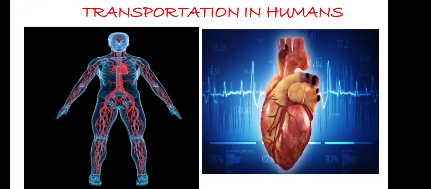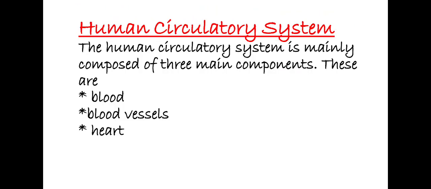So let us start with the topic, the human circulatory system. It is mainly composed of three main components: blood, blood vessels and heart. We have to discuss all these components one by one.